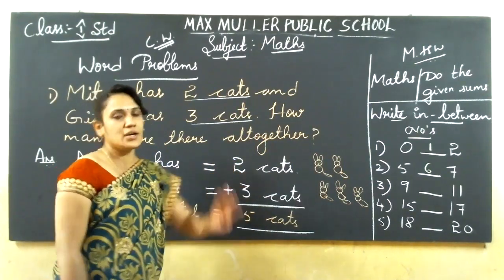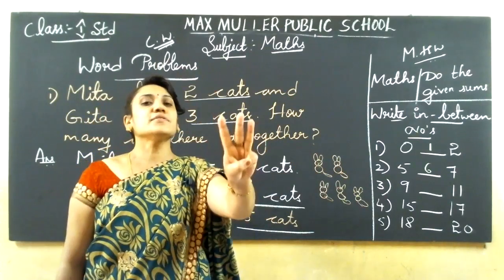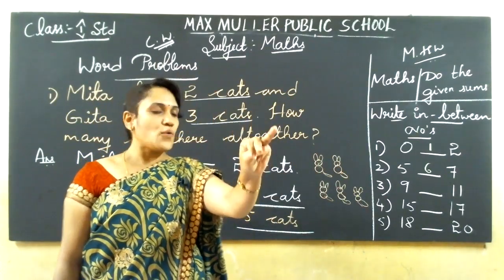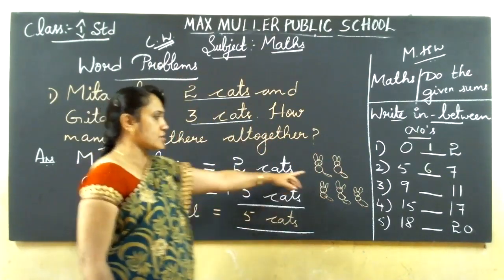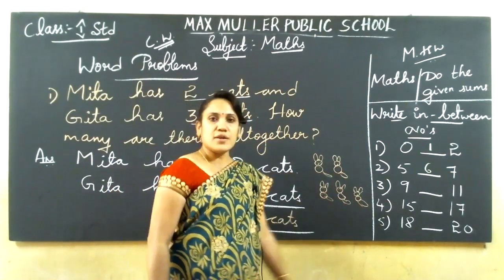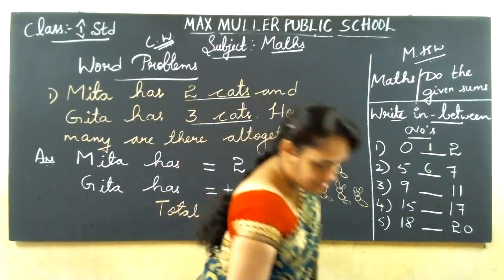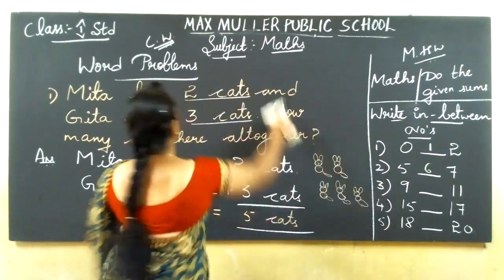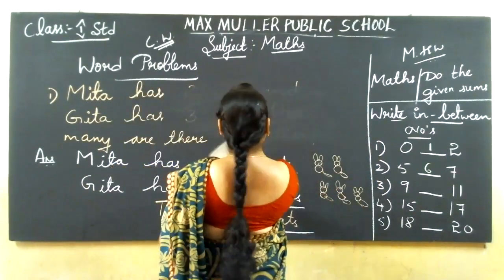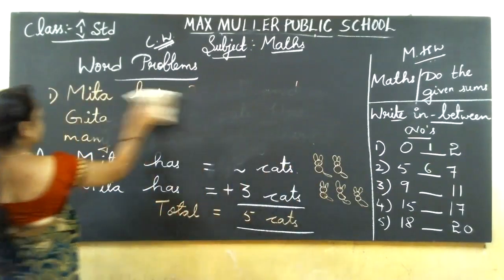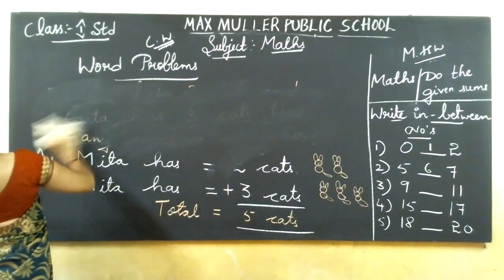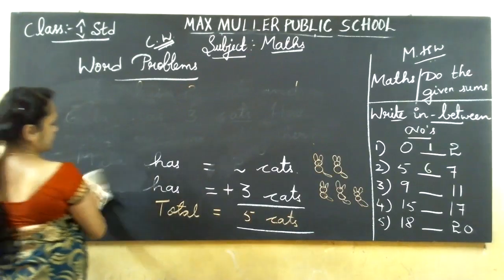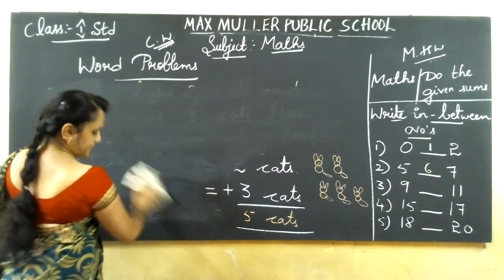2 in the mind, 3 in the finger. After 2, 3, 4, 5. Total 5 cats. Okay, 1, 2, 3, 4, 5. Understood? Shall I erase this? Yes. Keep ready the second sum on the next page. I'll erase this and write the second sum. You start on the next page, a fresh page, the second sum.